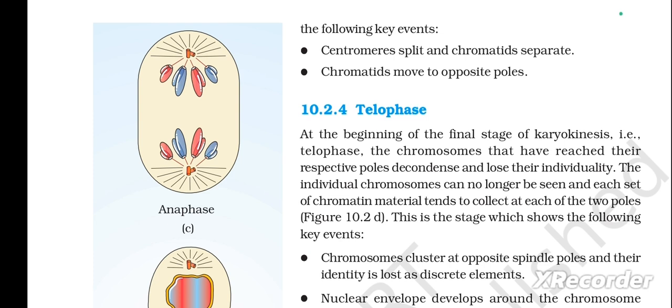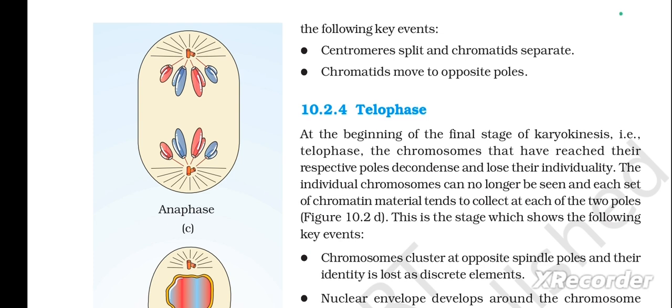At the beginning of the final stage of karyokinesis, that is telophase, the chromosomes that have reached their respective poles decondense and lose their individuality. The individual chromosomes can no longer be seen, and each set of chromatin material tends to collect at each of the two poles. The figure we can see in 10.2d.